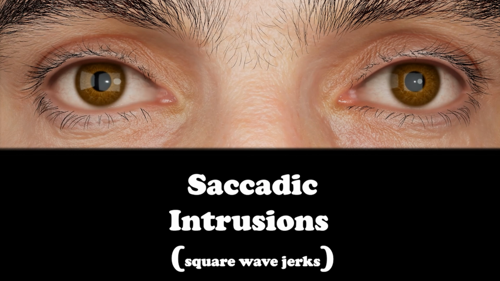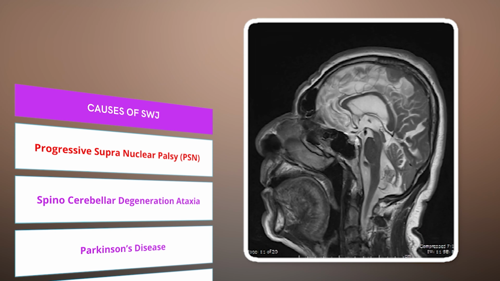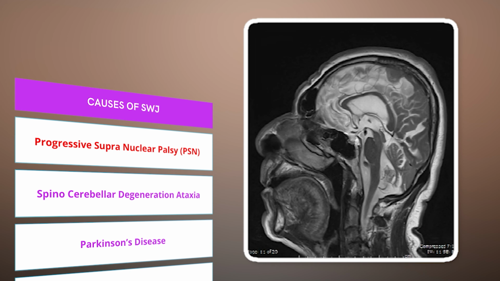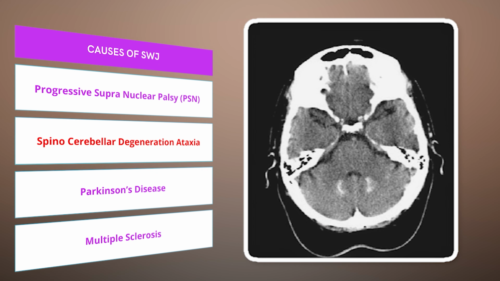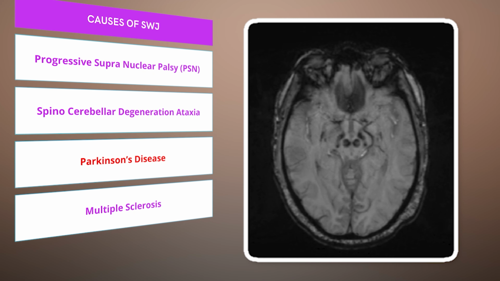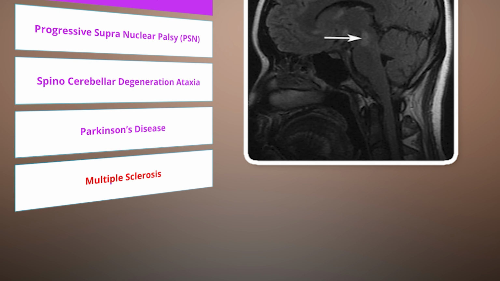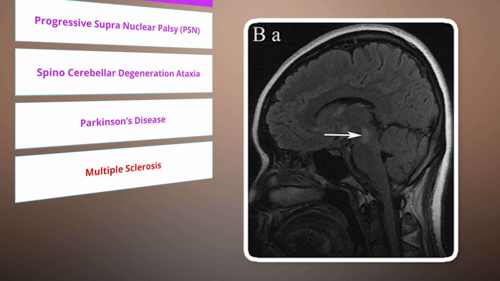Square wave jerks are involuntary horizontal saccadic intrusions that interrupt fixation. You can see the eye is not fixed in the neutral position. It's trying to have a jerk. This is called square wave jerks. Causes of square wave jerks include progressive supranuclear palsy, spinocerebellar degeneration like Friedreich's ataxia, Parkinson's disease, and multiple sclerosis.